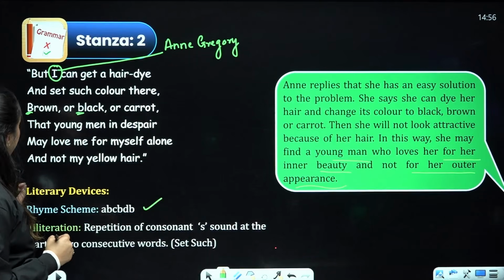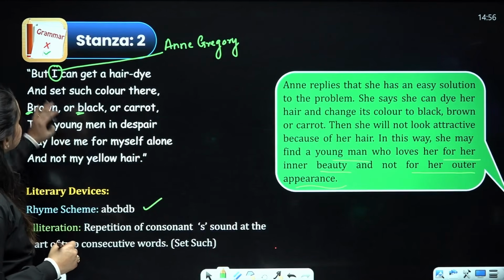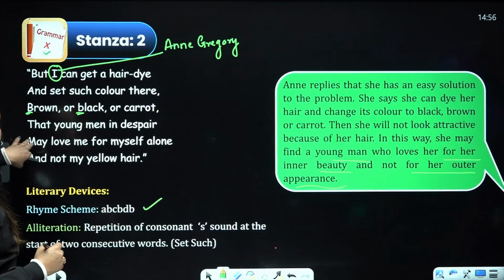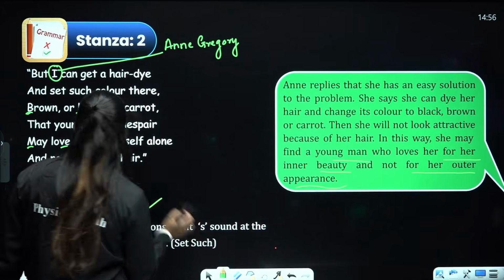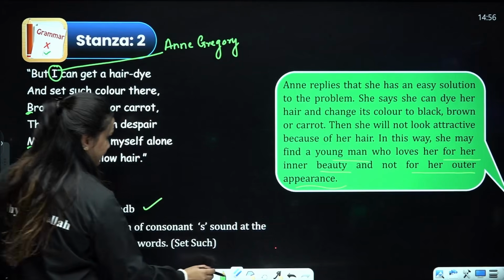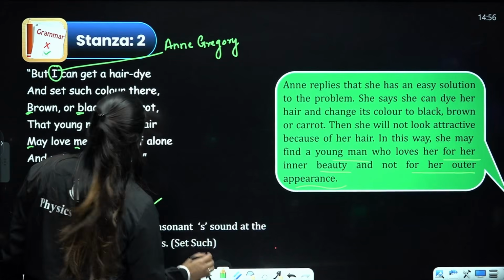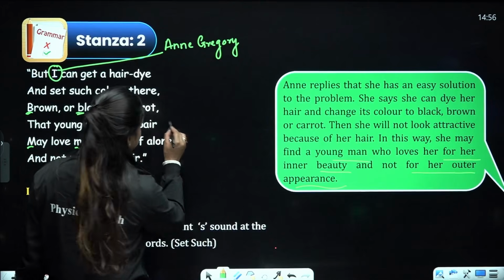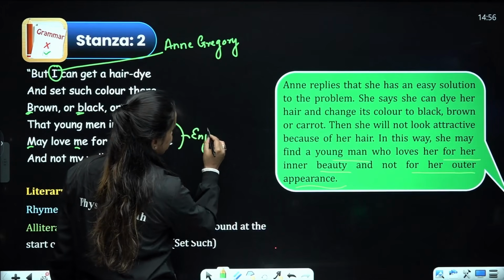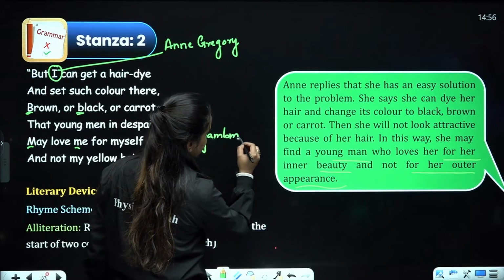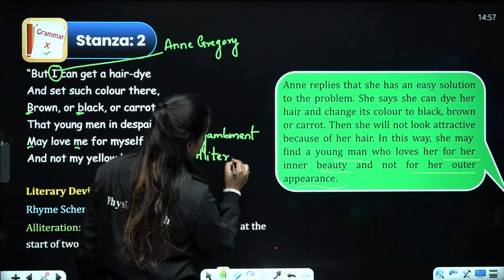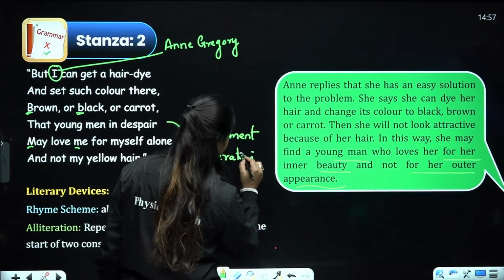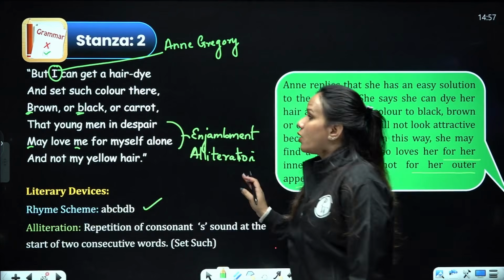Other words like may love me also show alliteration. Then you have enjambment in these two lines. There is enjambment and alliteration in this particular stanza.